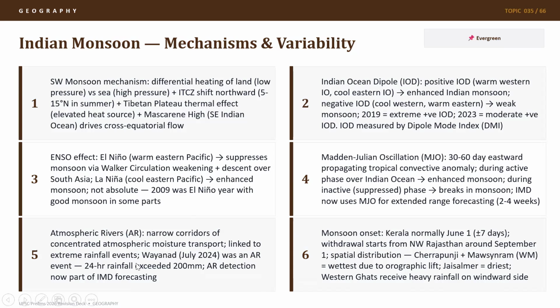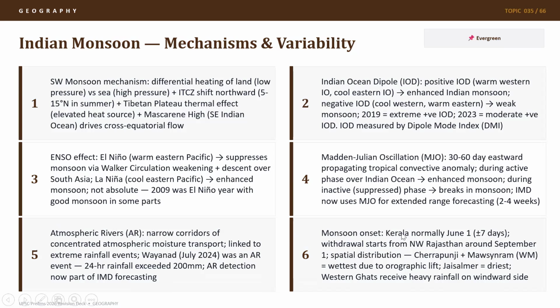These are linked to extreme rainfall events. For example, Wayanad in 2024 was an atmospheric river event where a 24-hour rainfall exceeded 200 millimeter. And AR detection, or atmospheric river detection, is now a part of IMD forecasting. So basically, ARs are very narrow or concentrated atmospheric moisture transport. So you have a narrow corridor in the atmosphere where you have very high moisture, which leads to extreme rainfall events. Atmospheric rivers is one of the important concepts which you should know about.